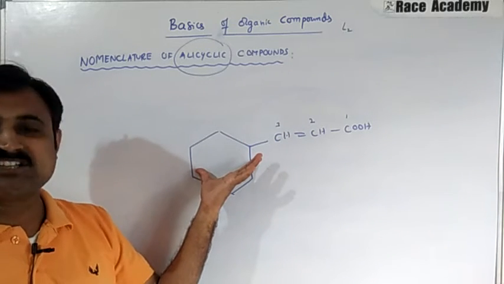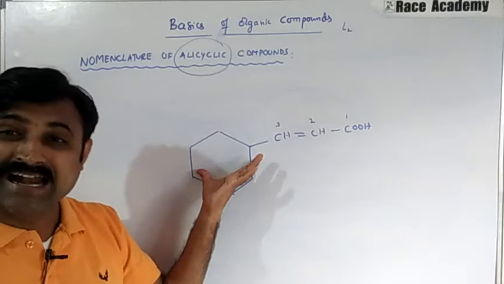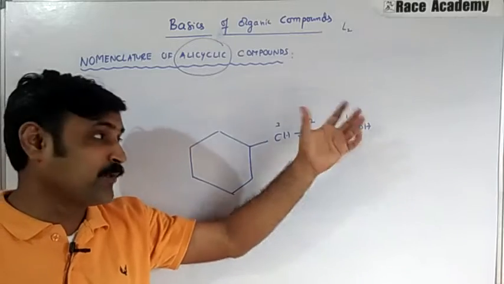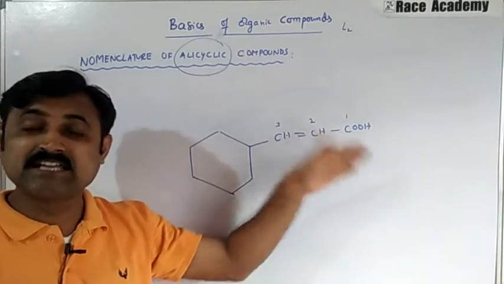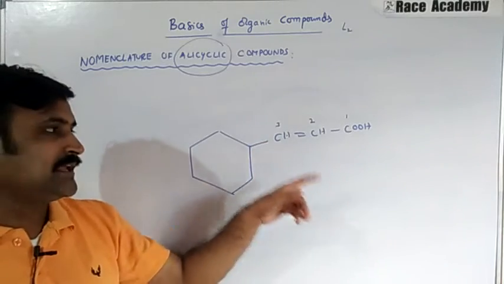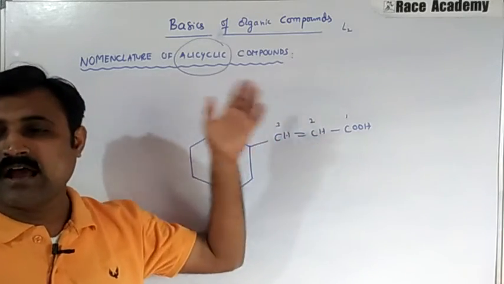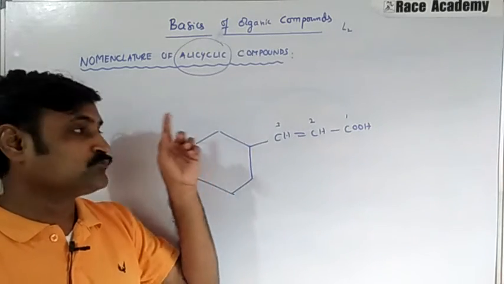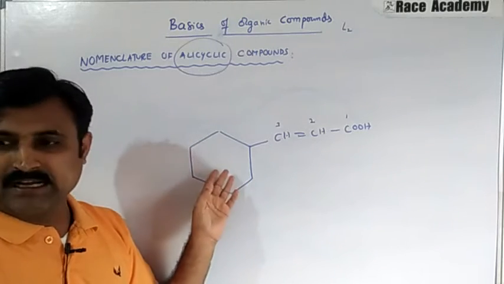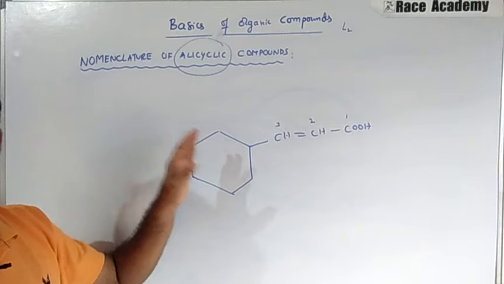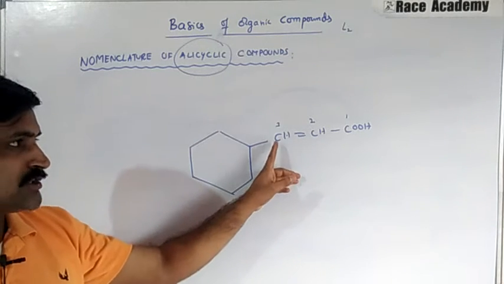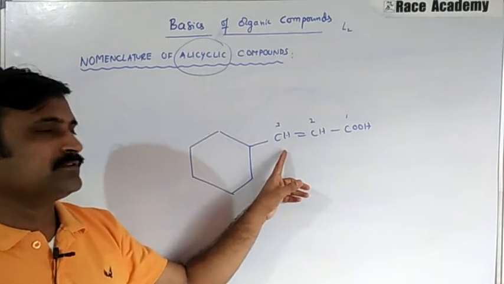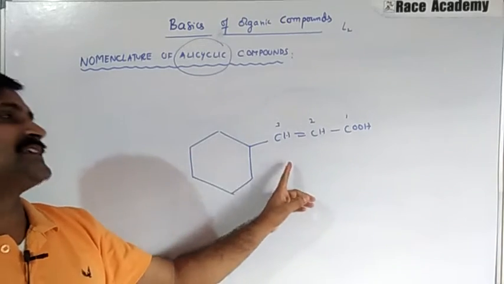So the ring size is how much? 6 members, 6 carbon atoms. But the side chain has how many carbons? 3 carbons. But we give importance to this side chain because the side chain contains a functional group. That is why we say the compound is termed as acyclic one, irrespective of the size of the ring. The alicyclic ring is now considered as the substituent of this compound. So on the third carbon we have the cyclohexane, so 3-cyclohexyl. We start the naming with 3-cyclohexyl.